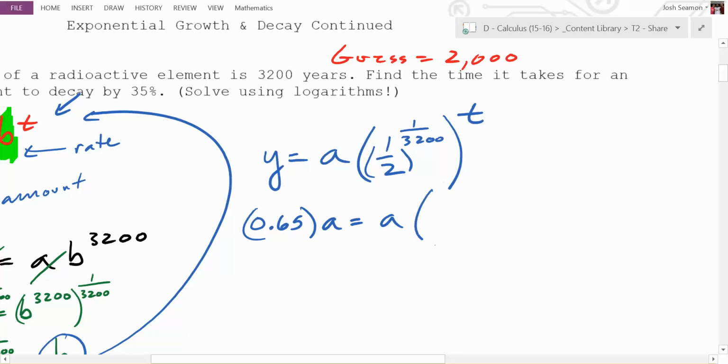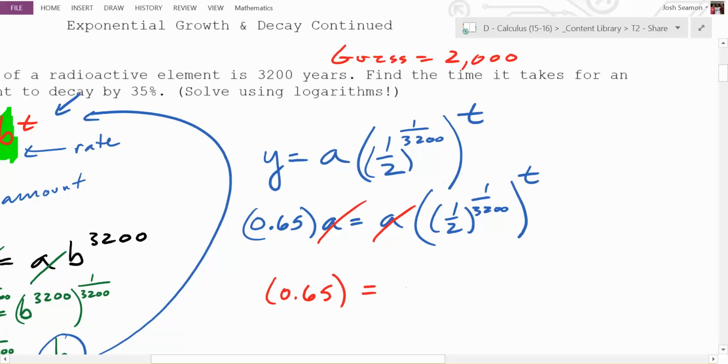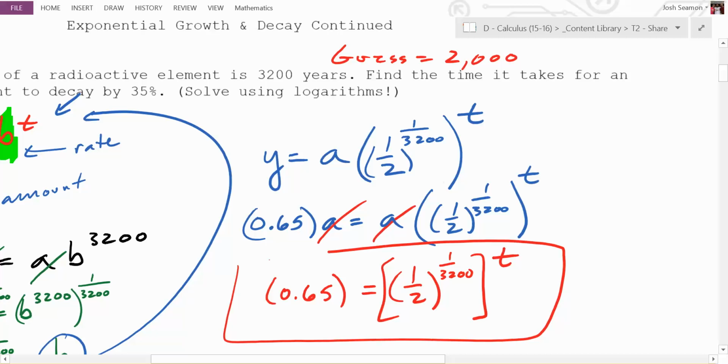1/2 to the 1 over 3200, all to the what power? T. What can we cancel on both sides? We can cancel a. So we have 0.65 equals 1/2 to the 1 over 3200, to the t. How many variables do we now have in here? There's one variable in there, and there's one equation. So theoretically, can we solve it?